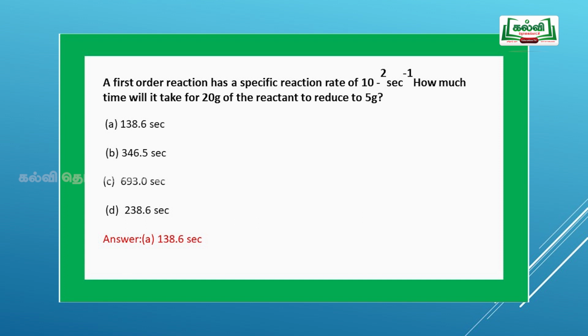Just now we are saying 2 half-life periods. After 2 half-life periods, 5 gram will be remaining. Hence 2 into t half, 2 into 69.3, is equal to 138.6 seconds. Hence option A is the correct answer.